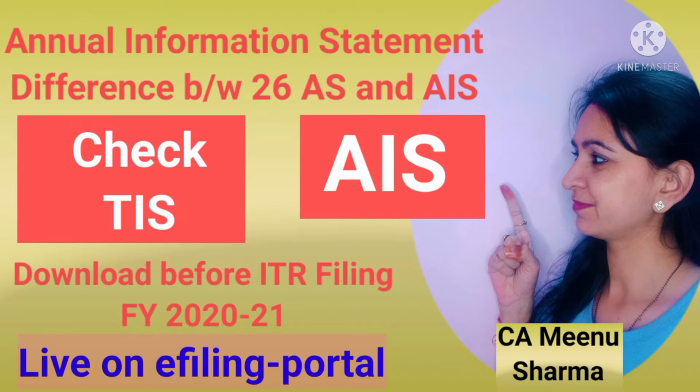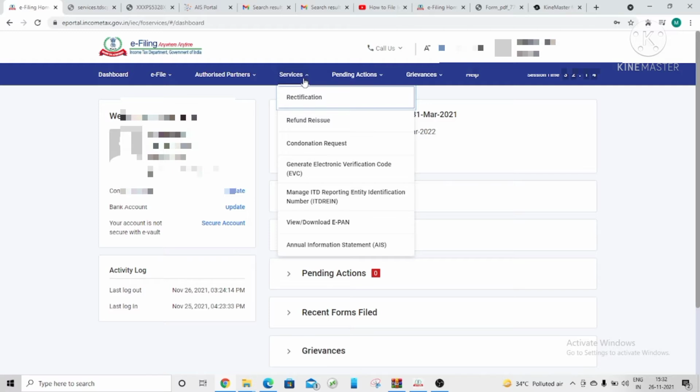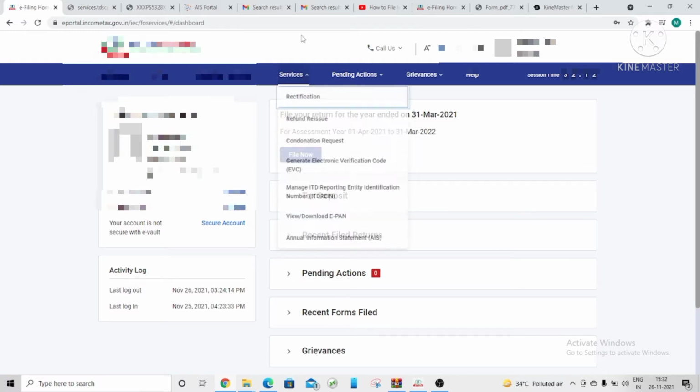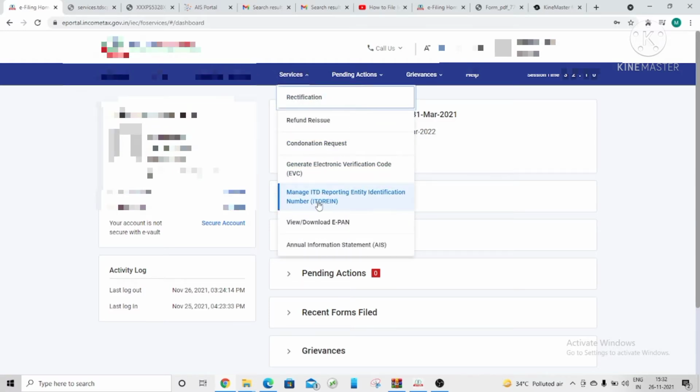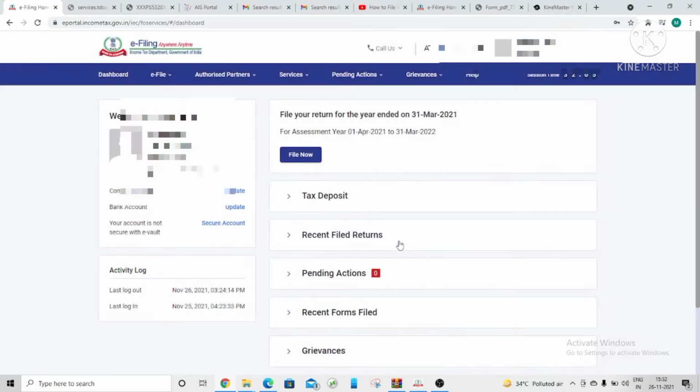Today we will see the practical AIS form download. How we will download and how it works, what it contains. So guys, here you can see I have already opened a taxpayer's login ID. So here you have to go on the services tab and then you can see here AIS. We'll click here. Then we have to proceed.